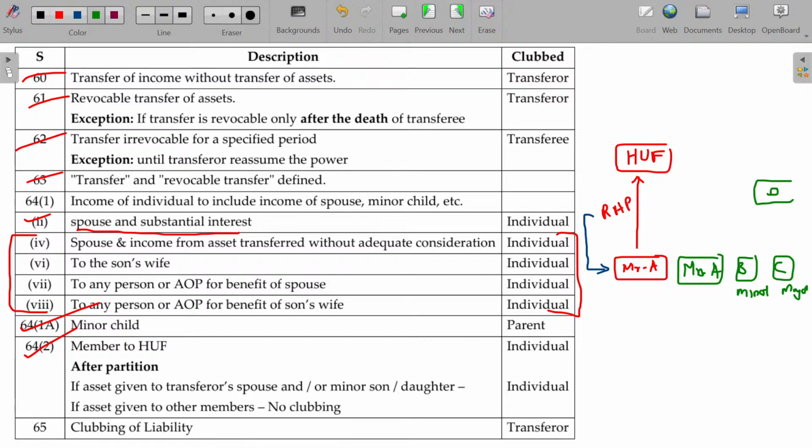D being the brother. On partition, the same residential house property is shared equally among all the 4.